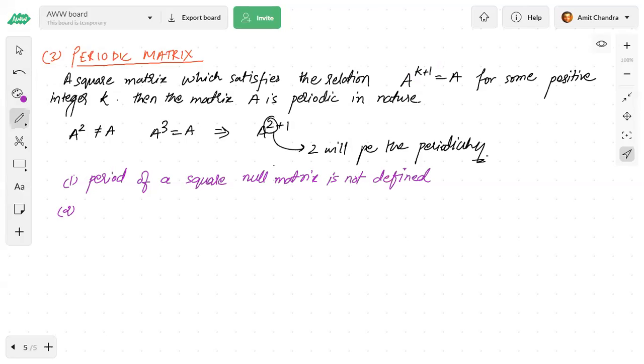Second, I have already explained that for an idempotent matrix, that is A square is equal to A, the index, the periodicity, is 1. Understood? For an idempotent matrix, this is the periodicity.